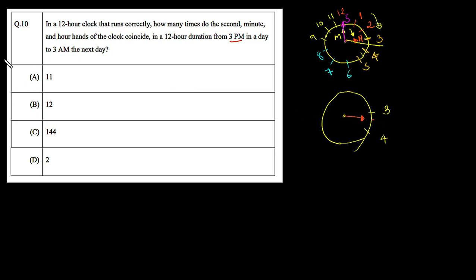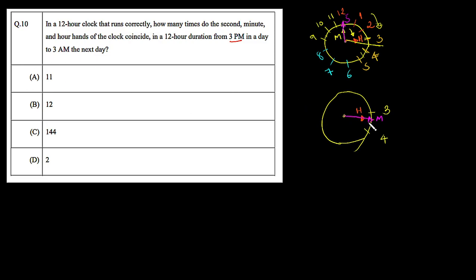Now our minute hand will coincide with this hour hand in this way, so this red one is representing our minute hand, and below it is the hour hand. Now we have to prove whether the second hand at this particular moment is exactly coinciding with this one or not.